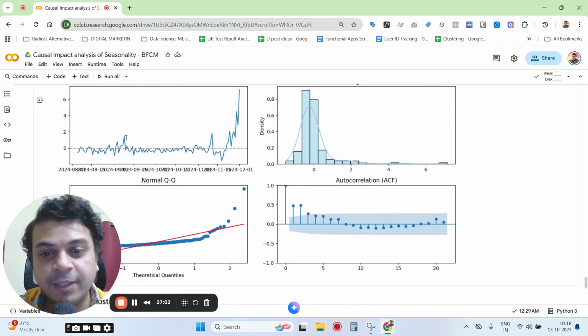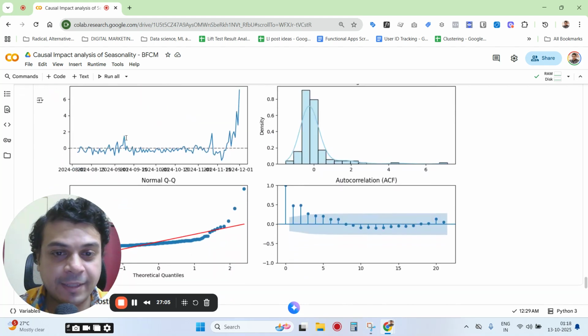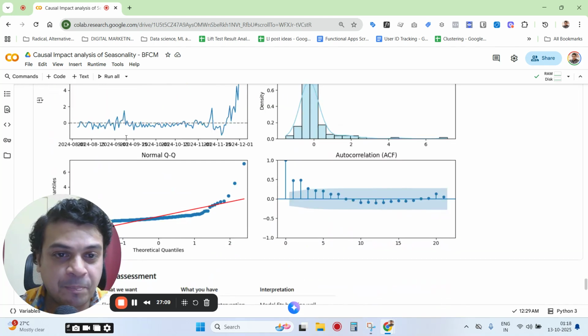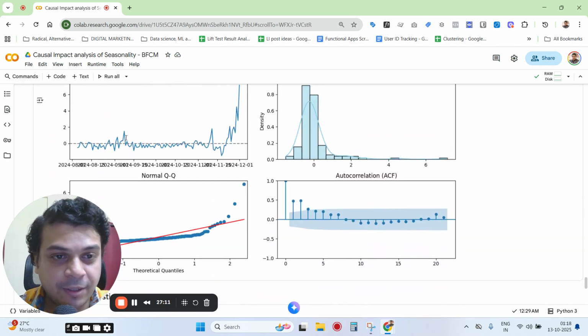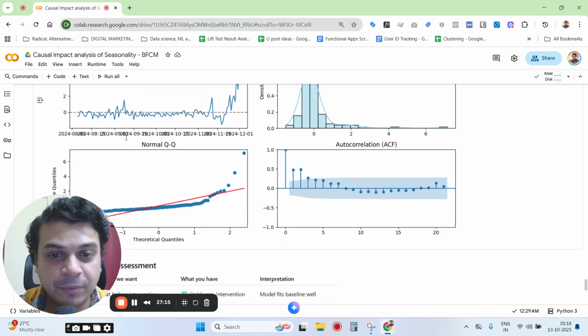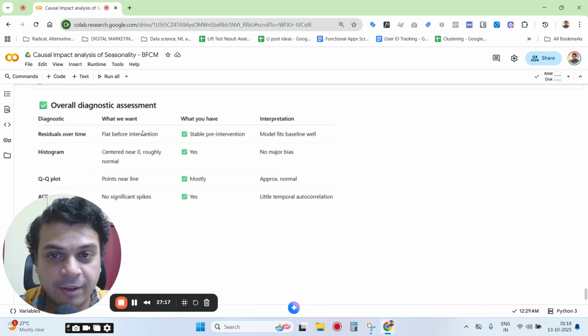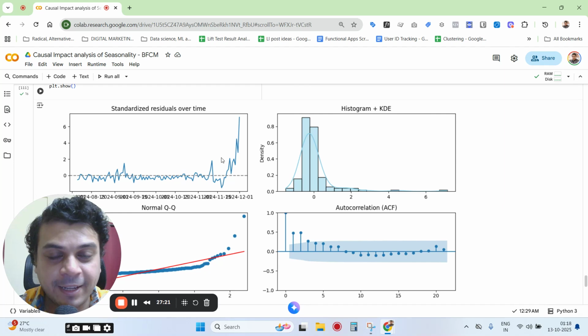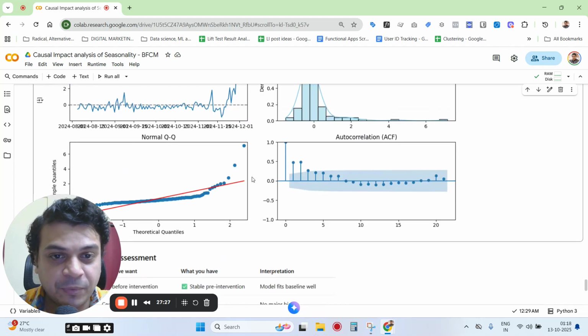We also have the errors and the statistical plots to understand whether or not this was just by chance, or how the errors are looking. And you can see that all of this is actually pretty good. So the overall diagnostic assessment is that the residuals are pretty stable around this zero line before the intervention, and that makes complete sense, right?